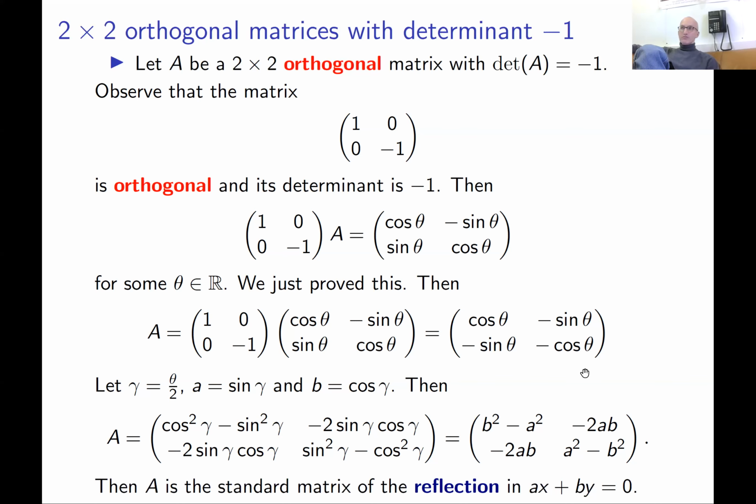You can find similar formulas for 3 by 3 orthogonal matrices. They're more complicated, of course. They're going to depend on 3 parameters. We're not going to do this. You can do this by yourself, or you can just Google. Okay, good. Let me stop.